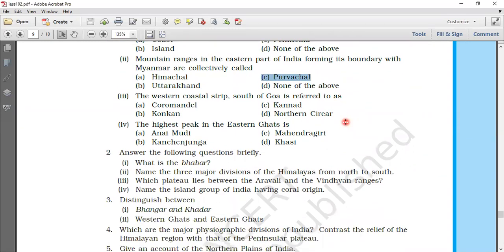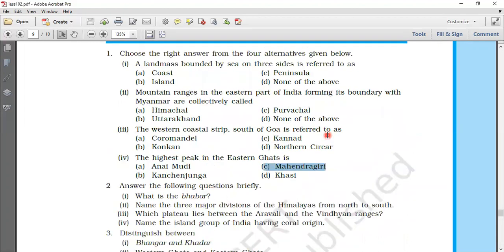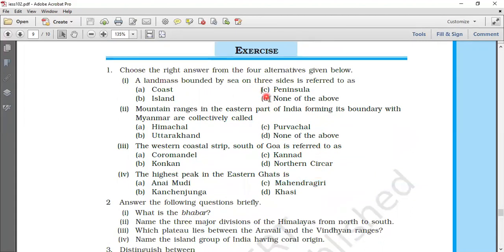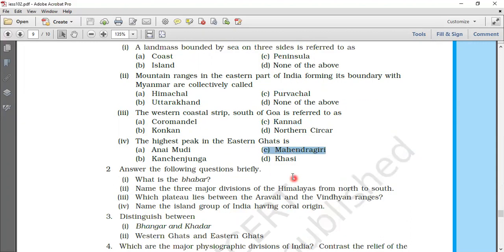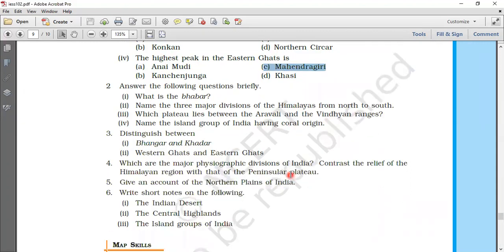Third question. The western coastal strip south of Goa is referred to as Kannad. The highest peak in the Eastern Ghats is Mahendragiri. All of them, C is the correct answer. A coincidence. Moving on.